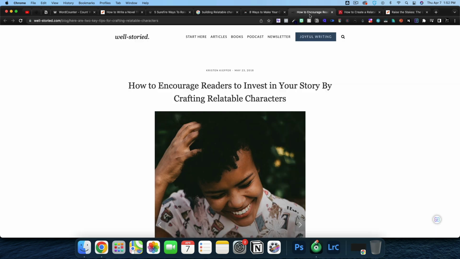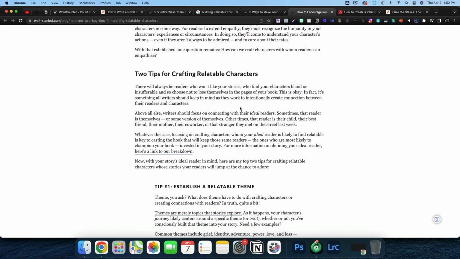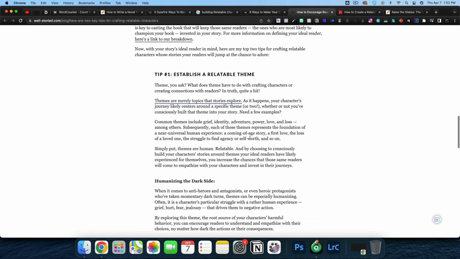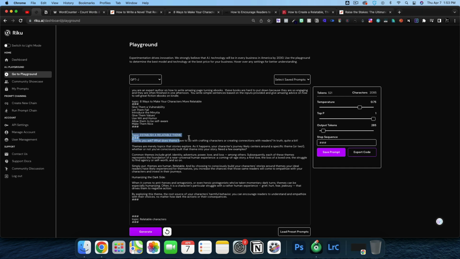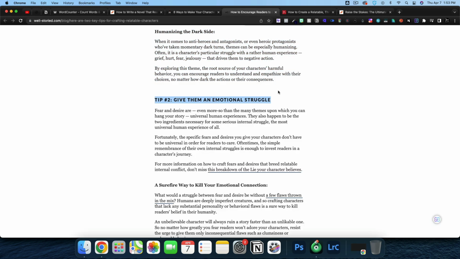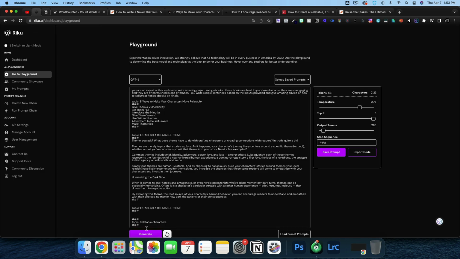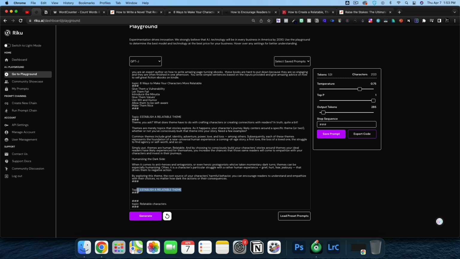Let's do another one. This time we want to actually write 2 tips for crafting. So we're looking for the 2 tips. Establish a relatable theme. So I'm going to go with this for 1. And then we'll do tip 2 as the last one. Give them an emotional struggle. It's always about emotions. So give them an emotional struggle.